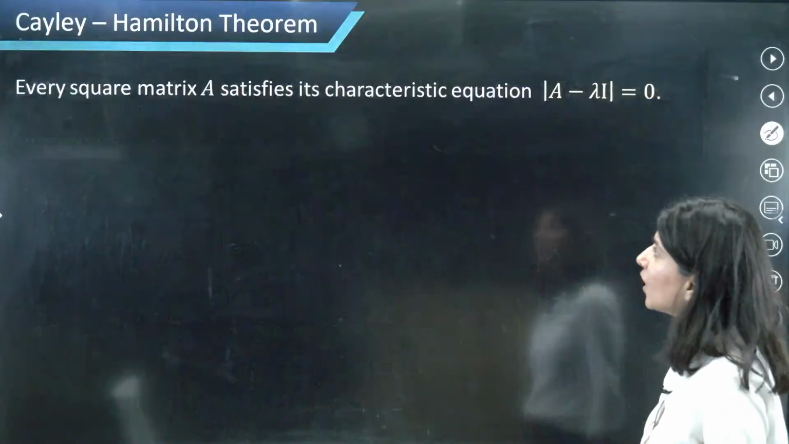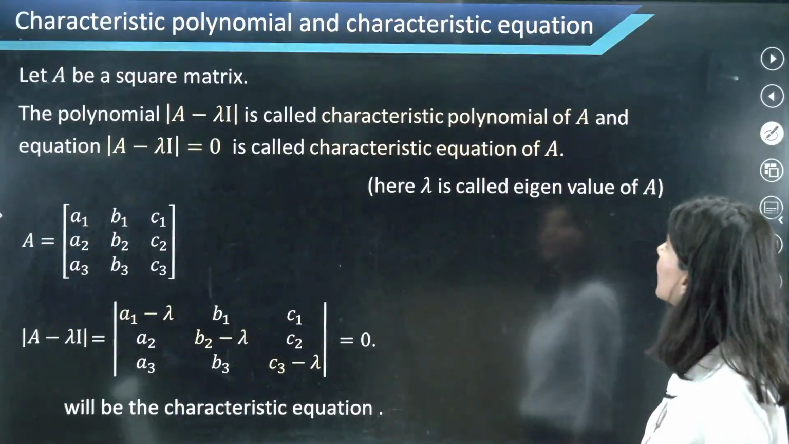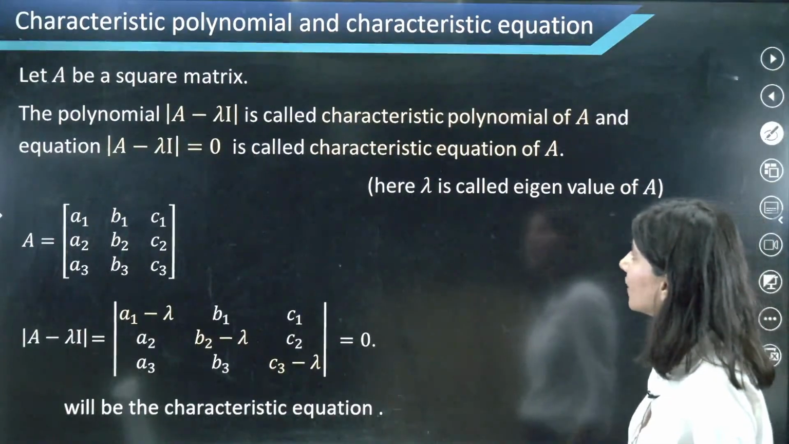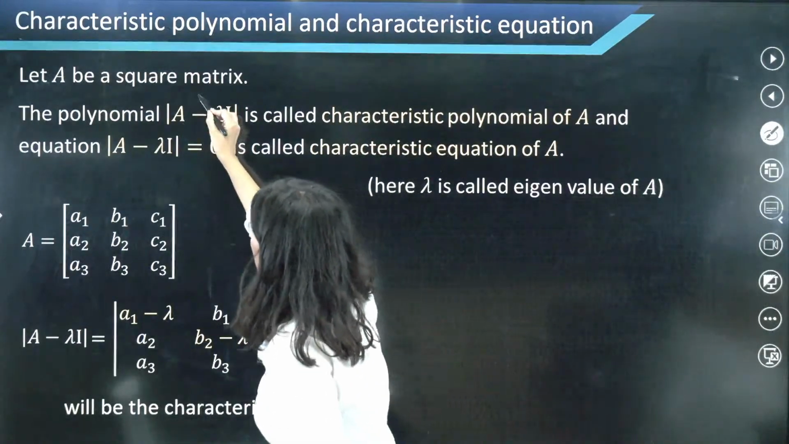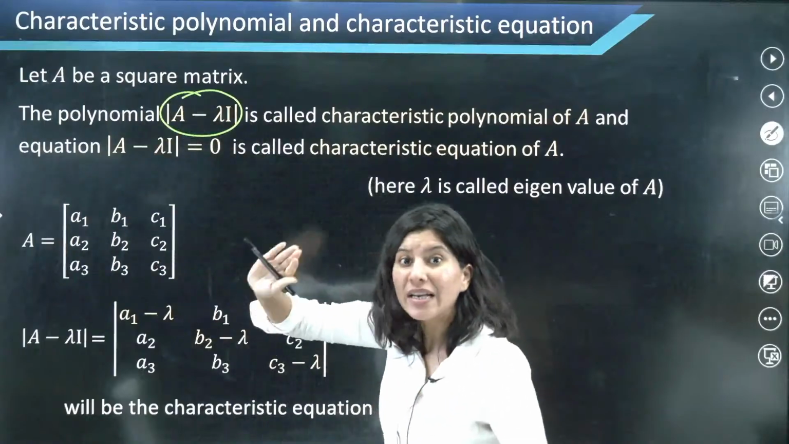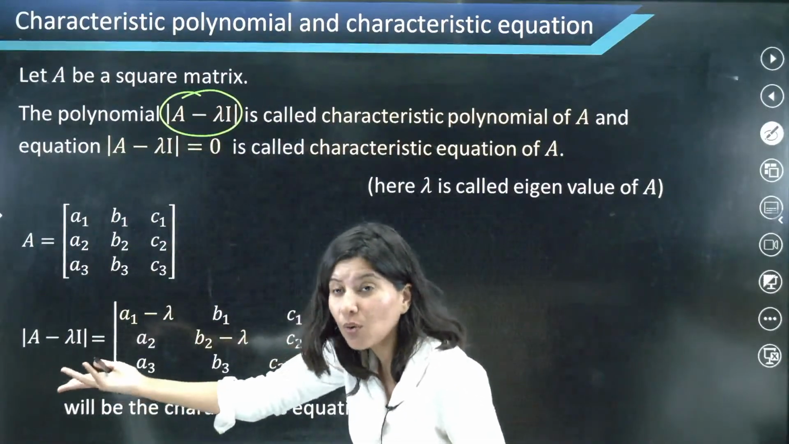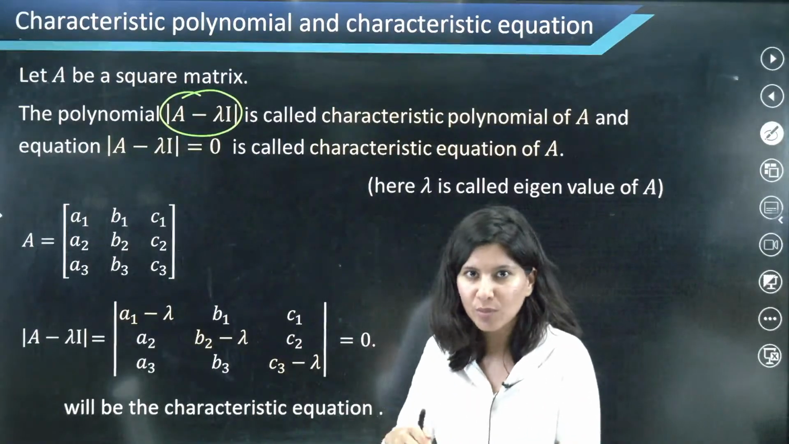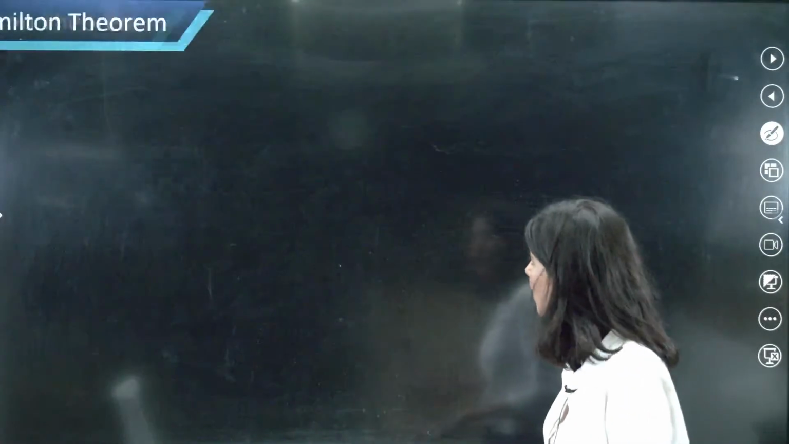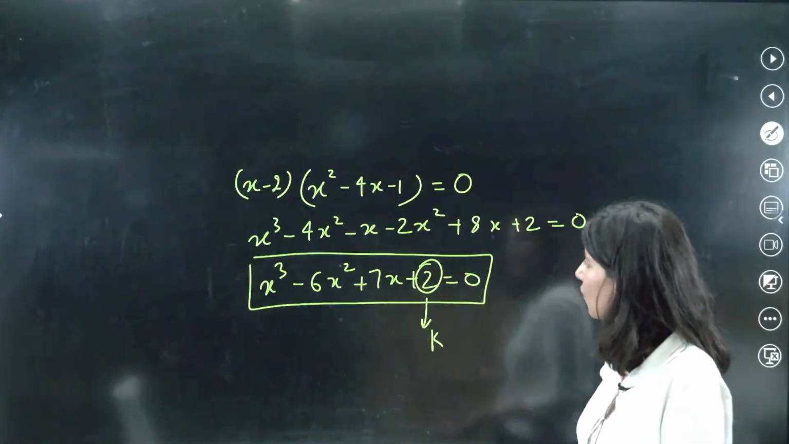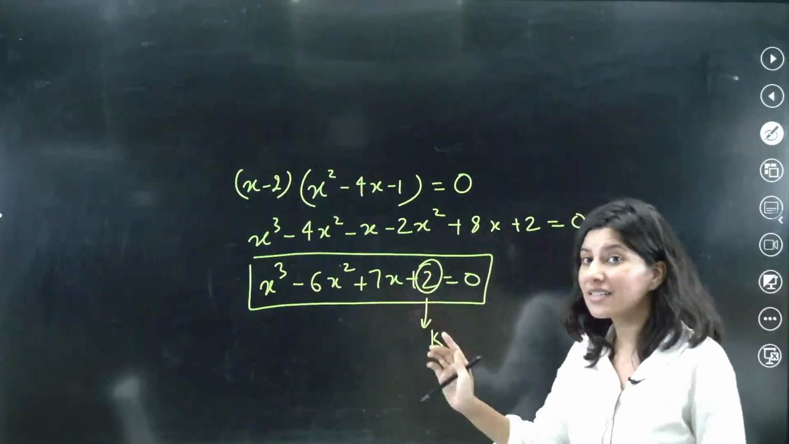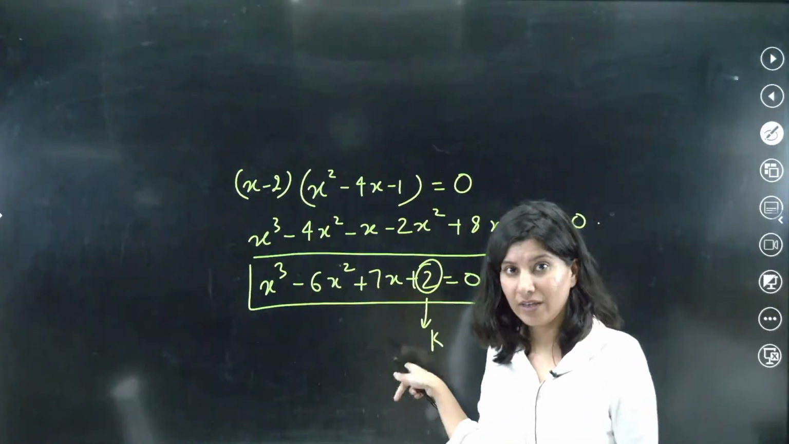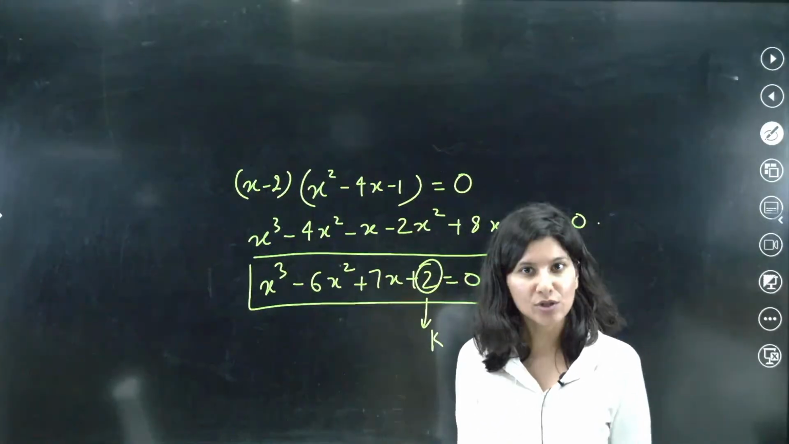Now remember, we were talking about the characteristic polynomial and characteristic equation, right? So this is called the characteristic polynomial, and if you equate it to 0, you call it the characteristic equation. You know the difference between a polynomial and an equation, right? So if I talk about both the things over here, the left hand side is the characteristic polynomial. The whole equation is the characteristic equation.